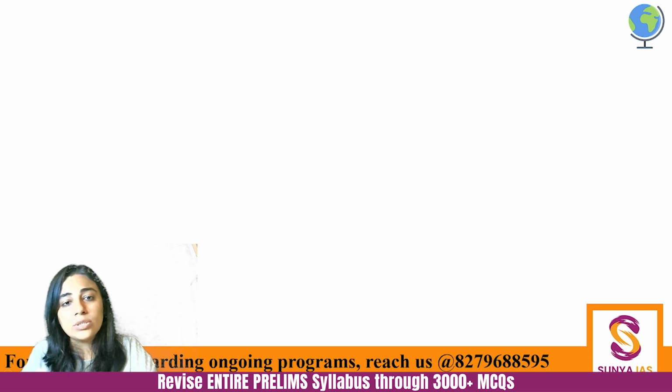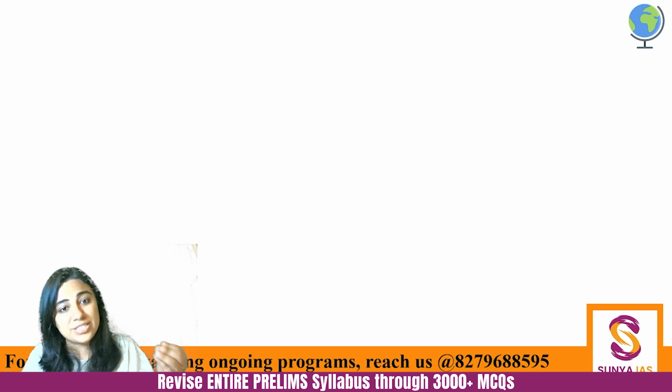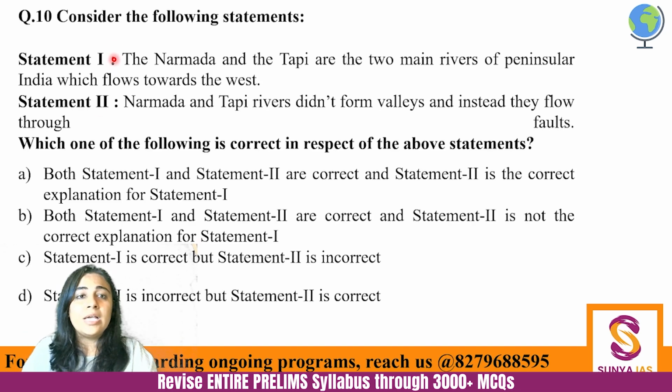We'll spend more time only on the questions which are somewhat analytical, which will help you to solve other questions also. Okay, on this kind of questions we will not spend too much time. Next, consider the following statements. Statement 1. Narmada and Tapi are the two main rivers of peninsular India which flow towards the west. And Narmada and Tapi rivers didn't form valleys. Instead, they flow through faults. Which of the given statements are correct with respect to the above statements?